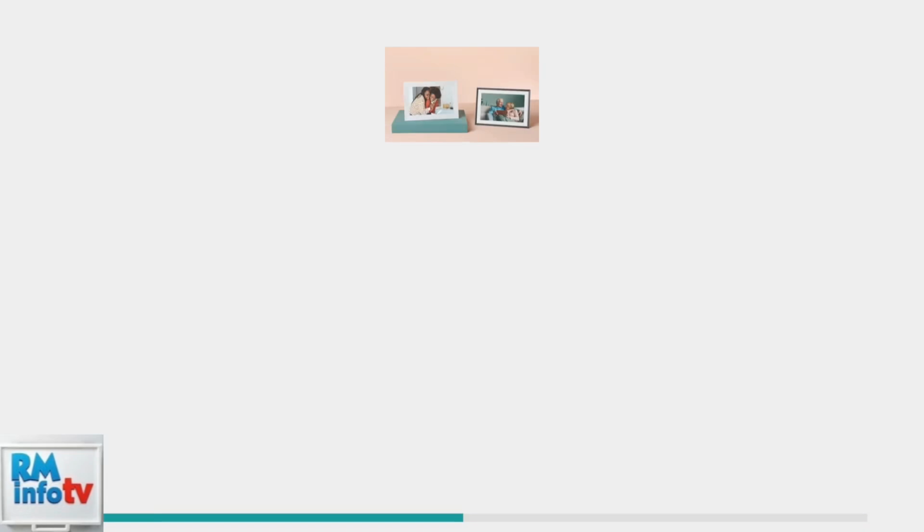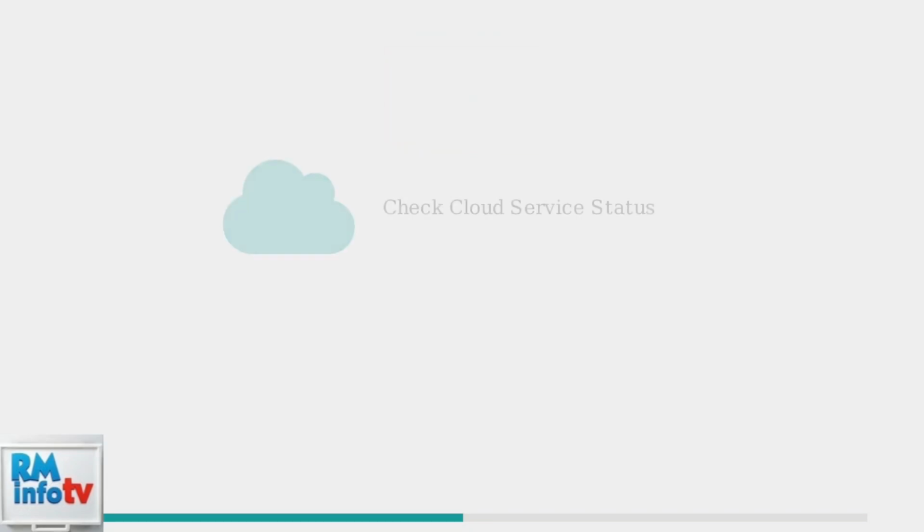When basic Auto Add settings don't resolve your Aura frame sync issues, it's time for systematic troubleshooting. We'll work through the most effective solutions step by step. First, verify that Aura's cloud services are operational. Service outages can prevent photo syncing entirely. Check Aura's official status page or social media channels for any reported issues.